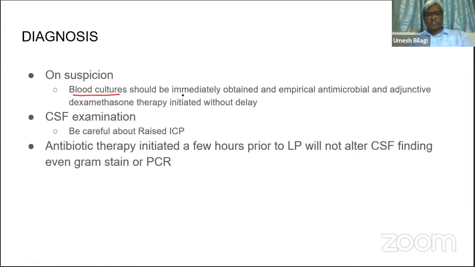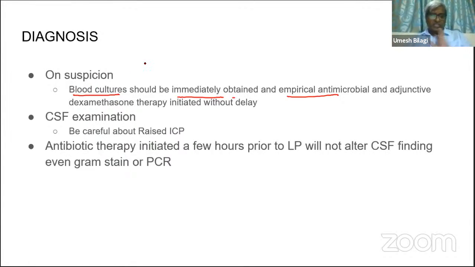Okay, blood culture should be immediately obtained. Antibiotic therapy should be started immediately, and adjunctive dexamethasone has to be given. Fine, that's what I wrote. I'm just checking it because I kept your chart box above the slide here. You can see. Anyway, so these are the empirical treatment you start.